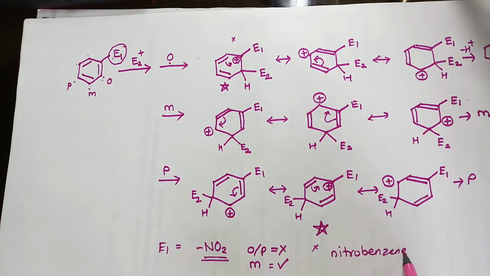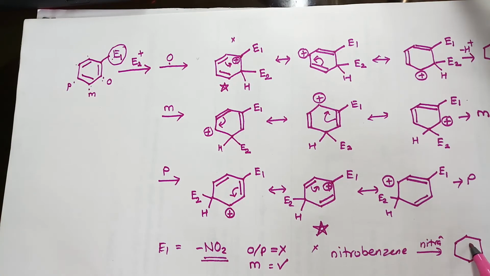subjected to further nitration, there will be a formation of a compound which is called m-dinitrobenzene.